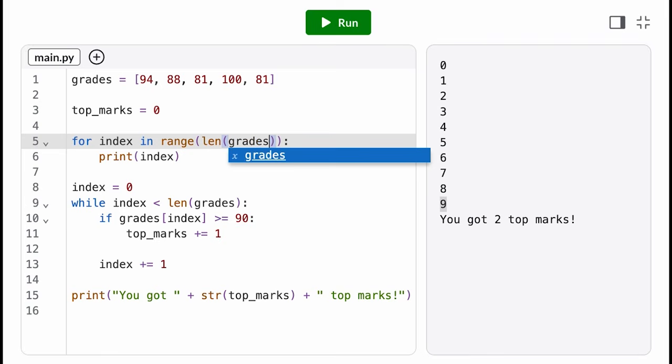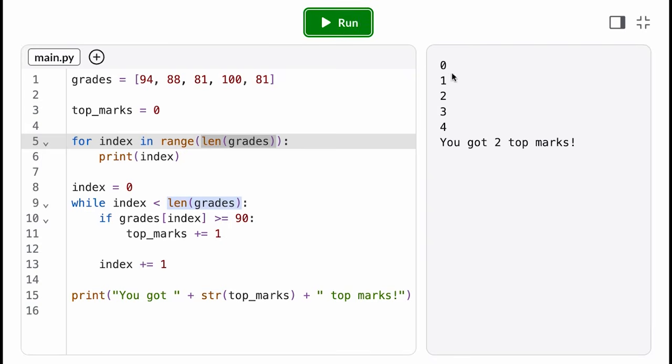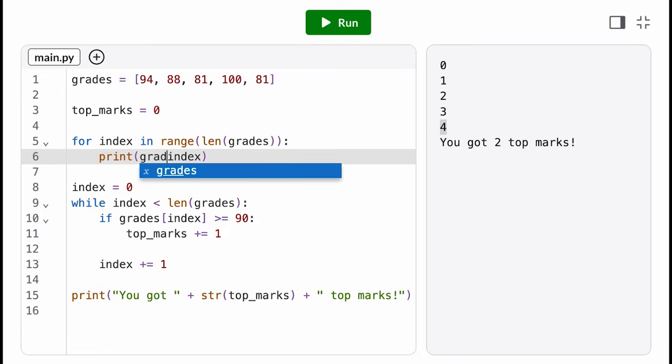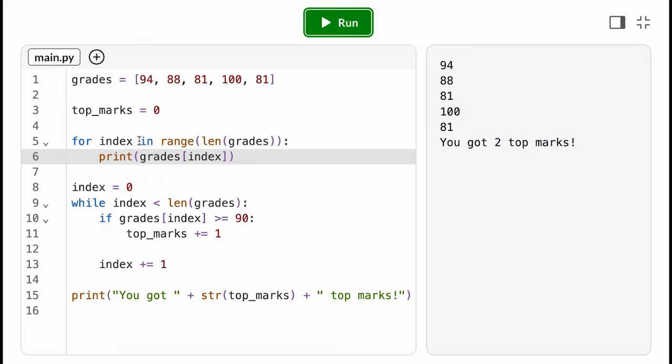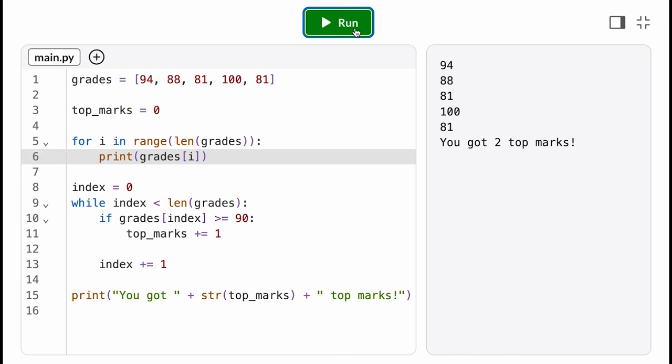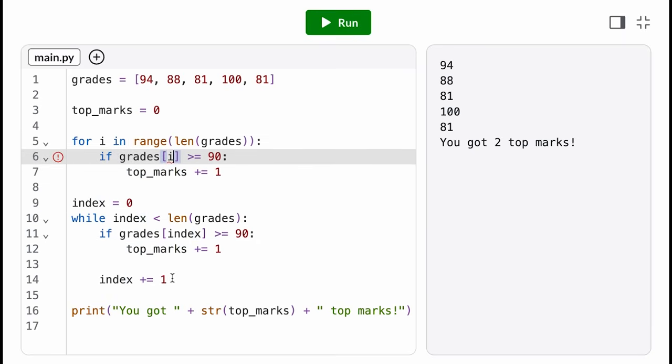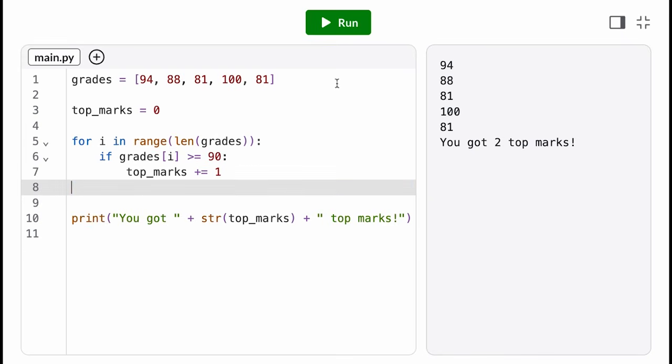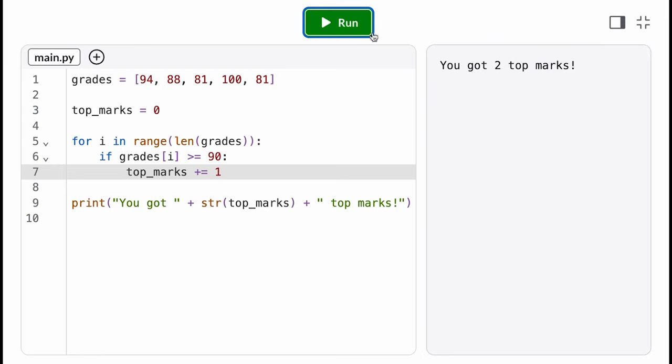Instead of putting a hard-coded value as the stop argument to the range function, we can pass it the length of the list. So it'll start at 0 and it'll stop when the loop variable index reaches the length of the list. Wow! By convention, we shorten the loop variable name to i if it represents the index of a list. We move that conditional inside the loop body, and once again, we have an equivalent program, but with even less code. But can we go deeper?